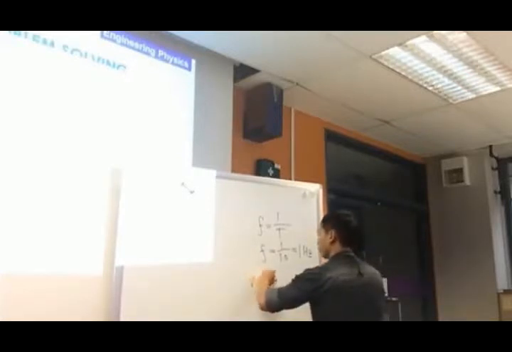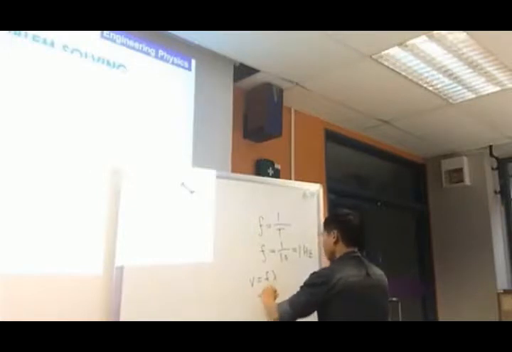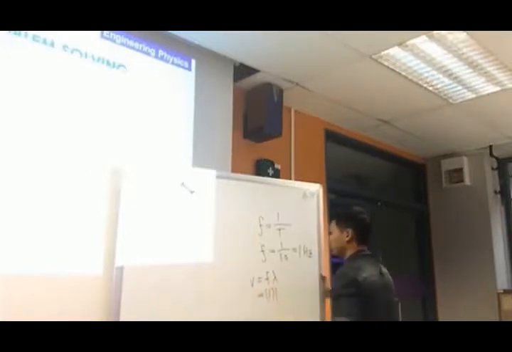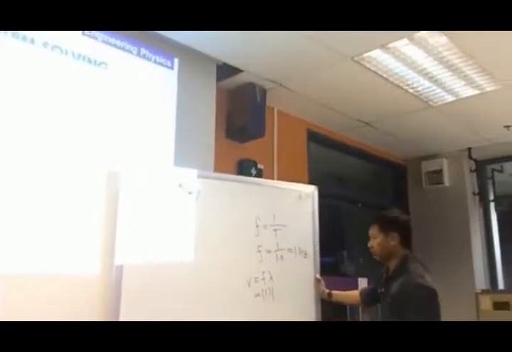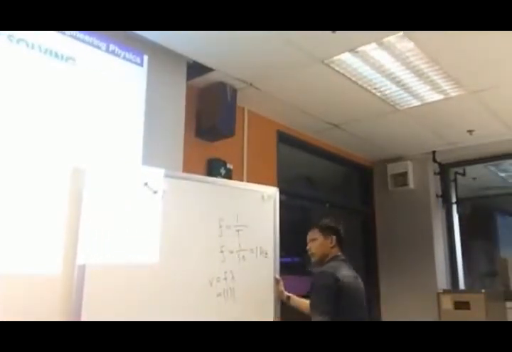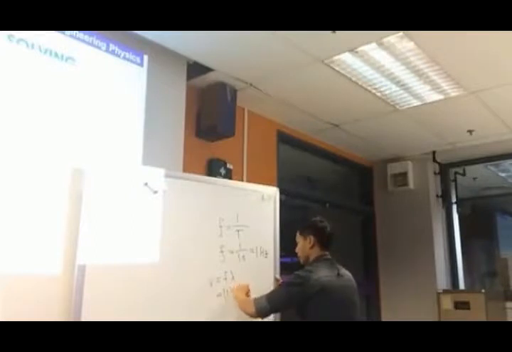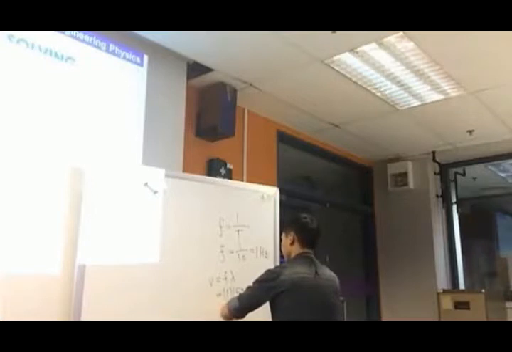V equals F lambda. So frequency is 1 Hertz, and the wavelength is 50 cm. So the answer is 50 cm per second.